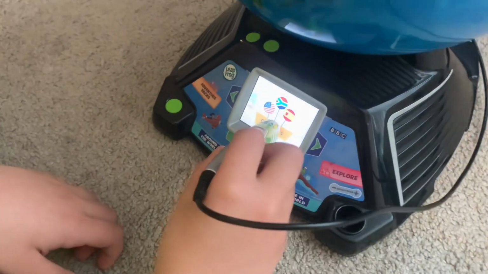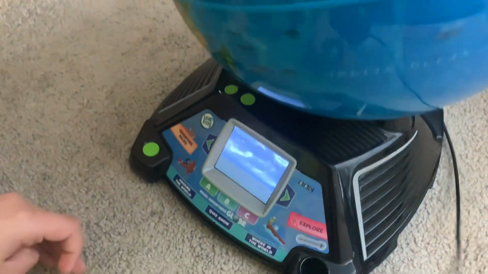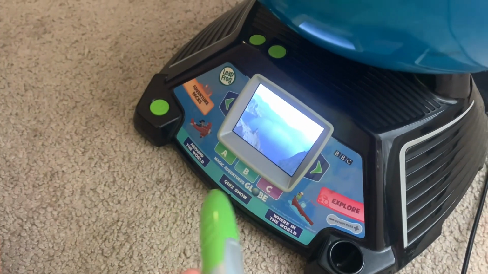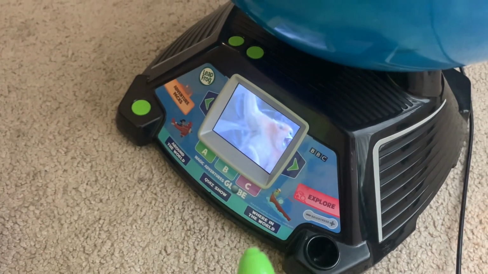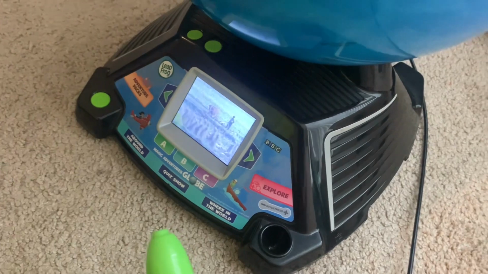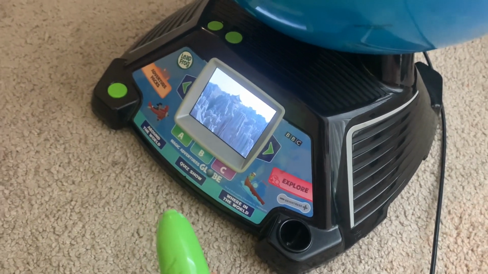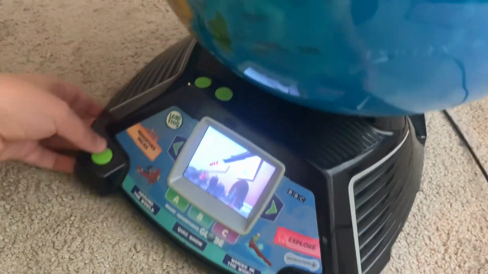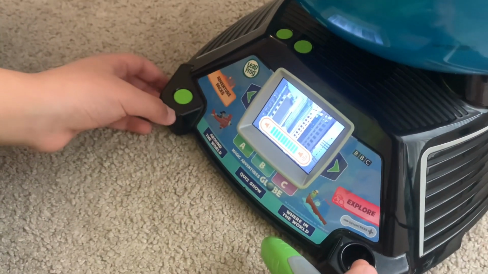So first I'm just gonna play with the countries. So I'm just gonna click China. The People's Republic of China. China is the largest country in Asia and has roughly 1/5 of the world's population. This Asian country's vast area is the third largest in the world, and its culture and its civilization go back thousands of years. China is one of the great influences on other cultures.